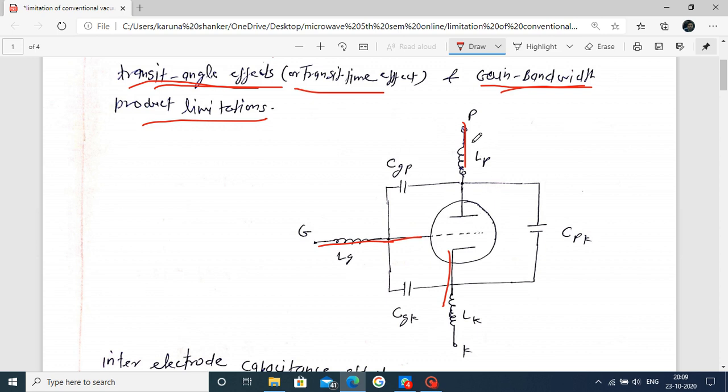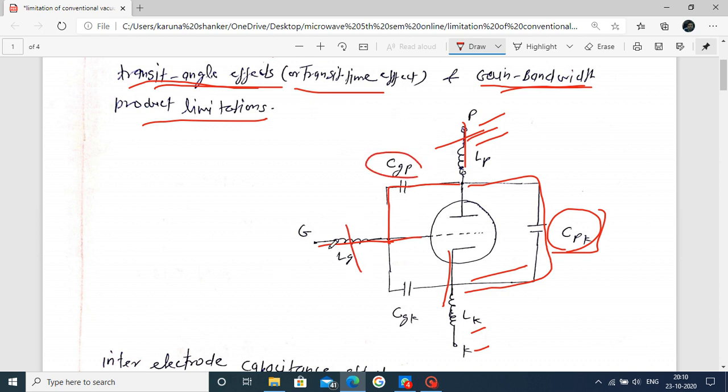This is the anode, or plate, P. Between the plate and the cathode, a capacitance is formed. This symbol is C suffix PK, where C is the capacitance and P and K are the electrodes. Similarly, between the anode and the grid there is a capacitance formation, and between the grid and the cathode there is also a capacitor, with the symbol C suffix GK.